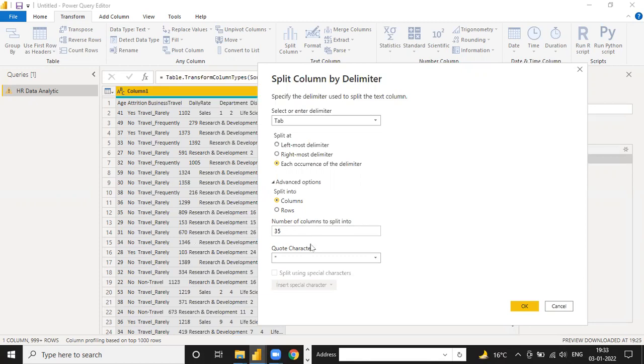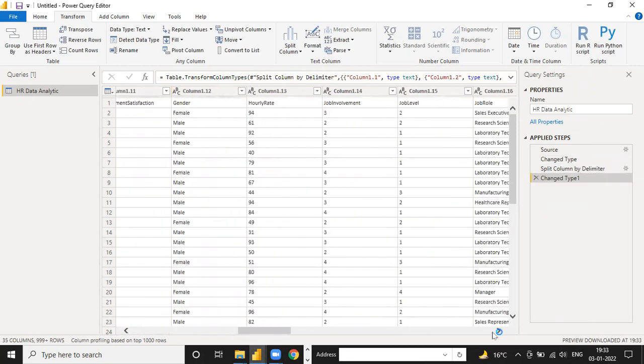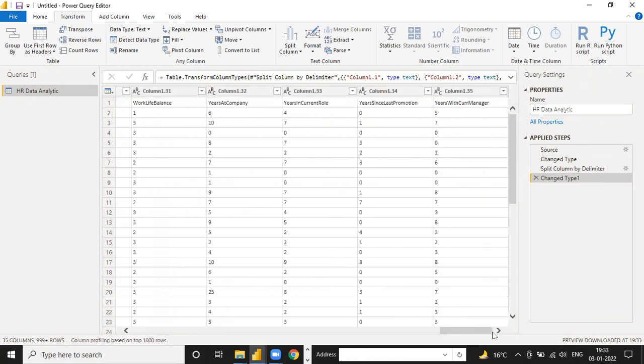Understand, or any doubt? If I click on this OK option, you can see your 35 columns will be automatically run one by one. If you click till the end, see.